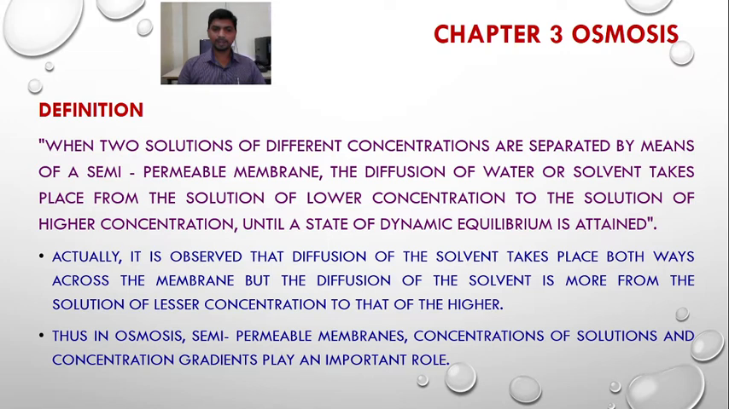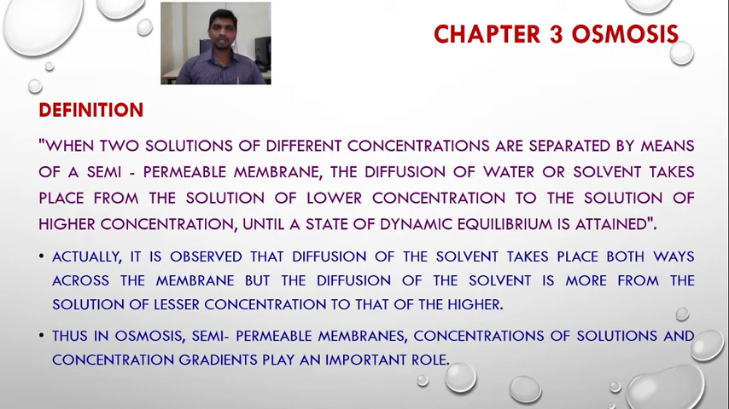One is the semi-permeable membrane, second is the concentration of the solution, and third is the concentration gradient. Gradient means difference, so it plays an important role. So in osmosis, concentration of solution, concentration gradients and semi-permeable membranes play an important role.